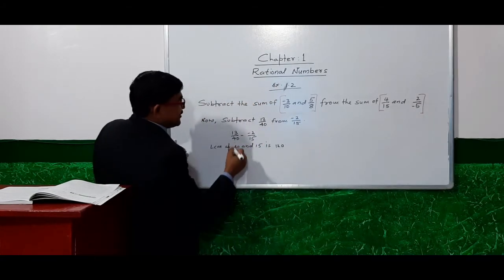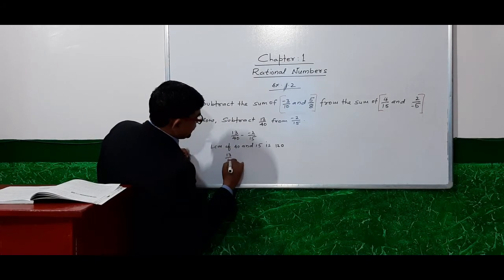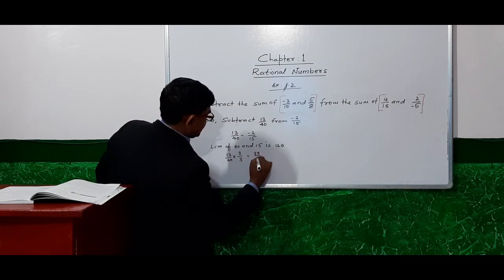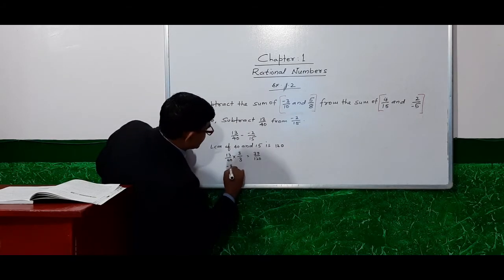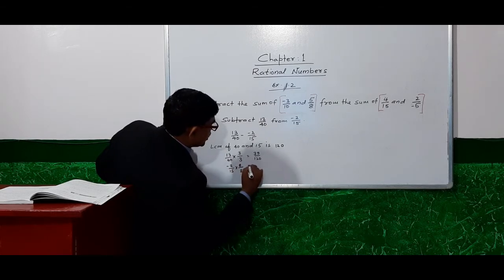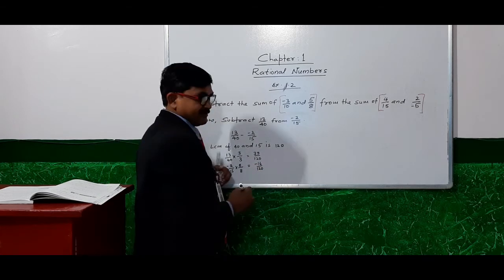Now make them the same denominators. 13 by 40 multiplied by 3 by 3 gives 39 by 120. Again, we change minus 2 by 15 to the denominator 120 by multiplying both the numerator and denominator, and we get minus 16 by 120.